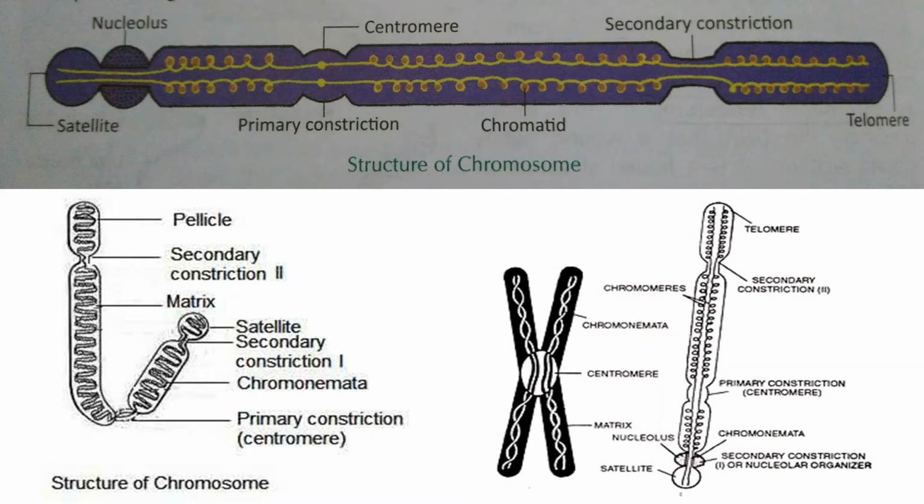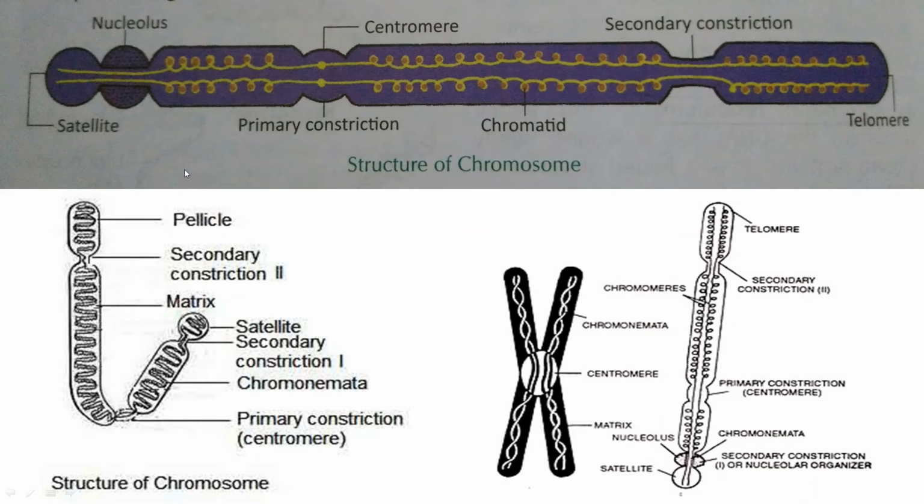Then it consists of the secondary constrictions. Any constrictions other than the primary constriction are called secondary constrictions. Then it contains the satellite. So what is the satellite? The distal segment formed after the initiation of the secondary constriction is known as the satellite. And just now I said the chromosome consisting of satellites is called the sat chromosome.